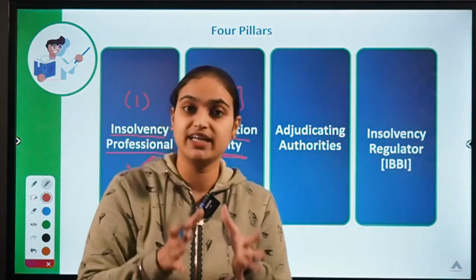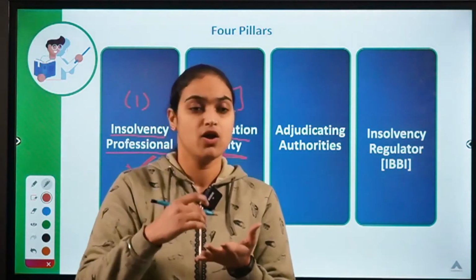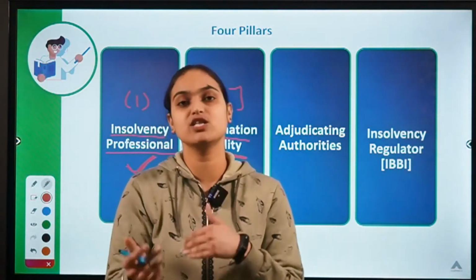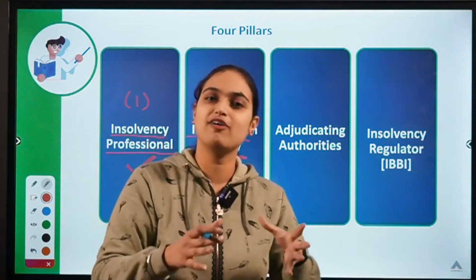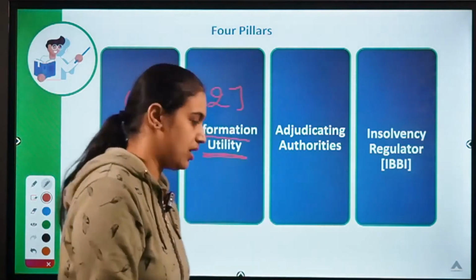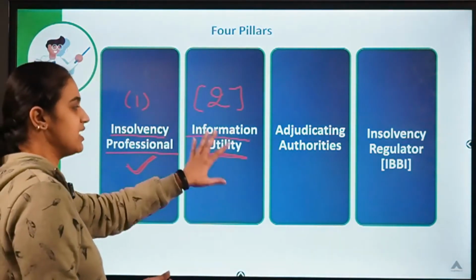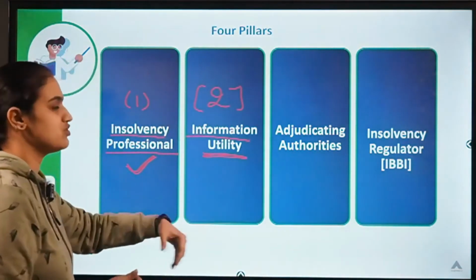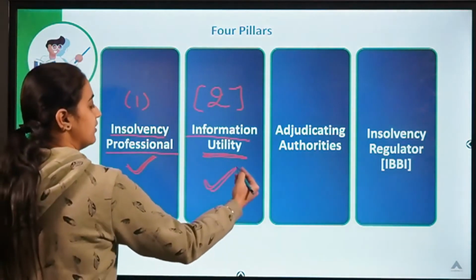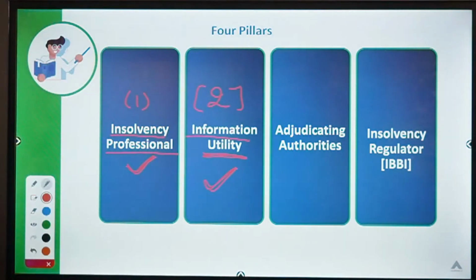Then they make the database of the lenders, that is how much has been lent by which lender to whom, so that later on when the insolvency problems come up, you don't have to compile the information then, and the ready information is already available. So maintaining the databases, keeping the record of all financial information of the lenders, of how much has been lent, all this is done by the information utilities.